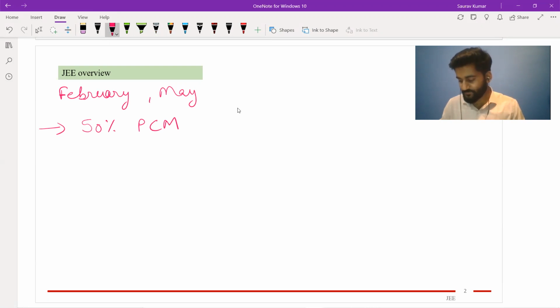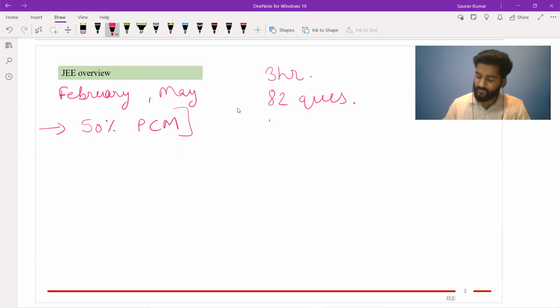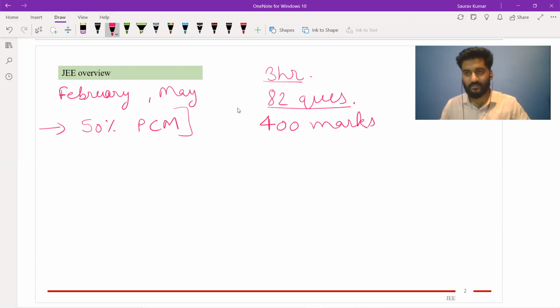This is as per your eligibility criteria. The exam is a 3-hour exam having 82 questions. The weightage of these questions is 400 marks. That means you need to attempt 82 questions in 3 hours or 180 minutes.